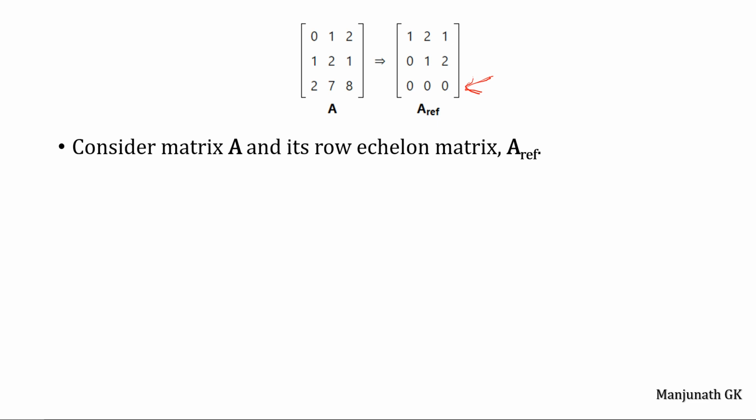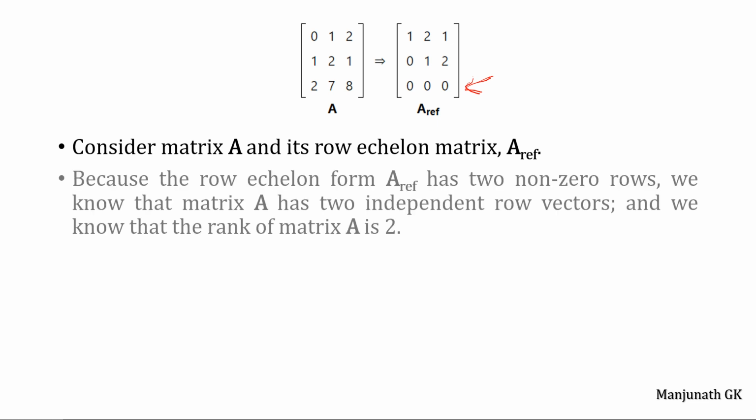Consider matrix A and its row reduced echelon form. Because the row echelon form has two non-zero rows here, we can find row number 1 and row number 2. Can we call those non-zero rows? At least one element is non-zero here.